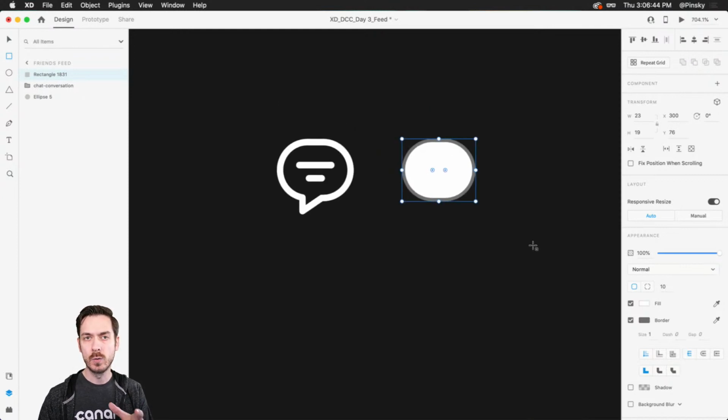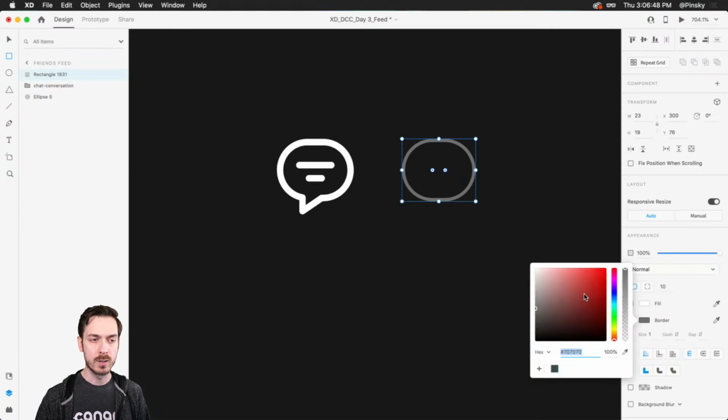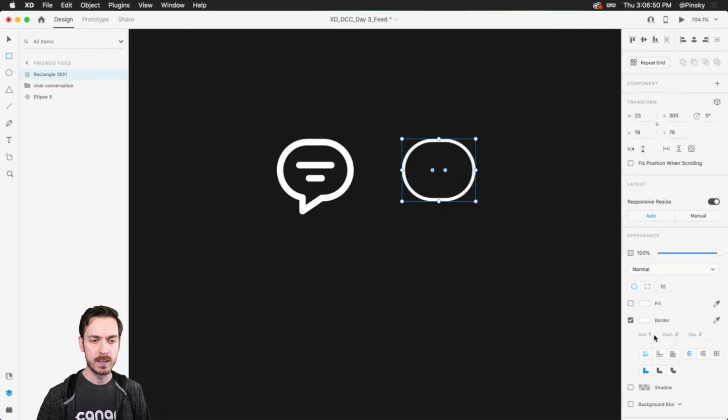And we wanna convert this into a border-based icon. So I'm gonna turn off the fill. I'm gonna keep the border, set the color to white, and then increase the size to about 2, right? Next, we've got this little stem at the bottom for the chat. I don't even know what you call it. Stem? Possibly, maybe. We're gonna run with it.